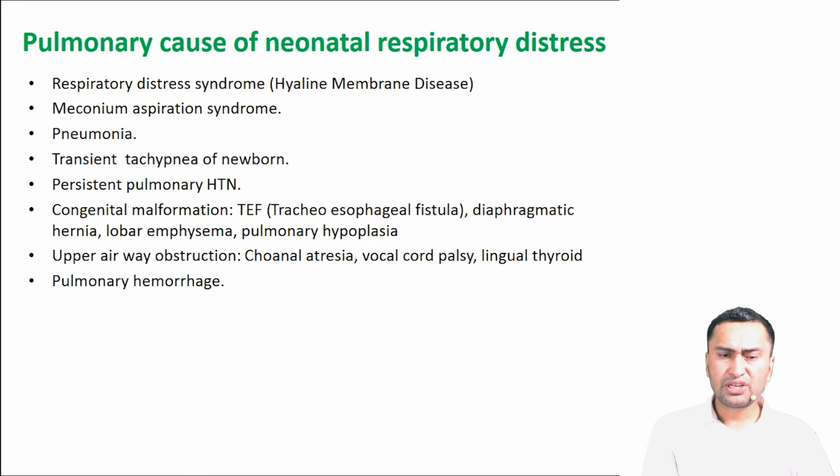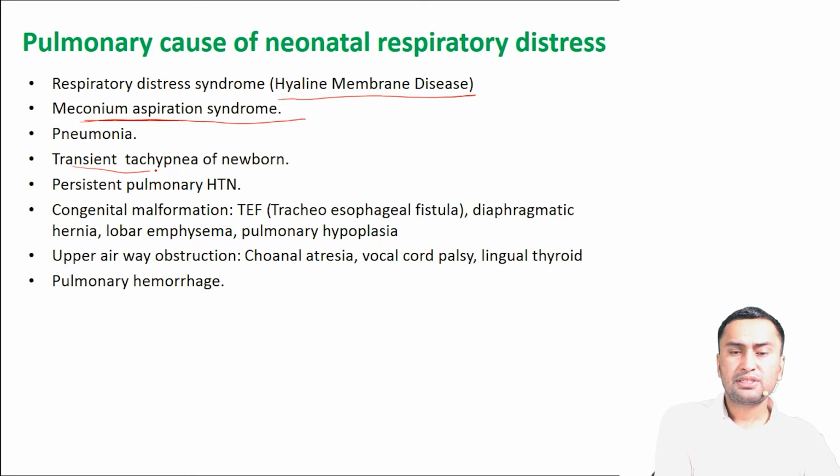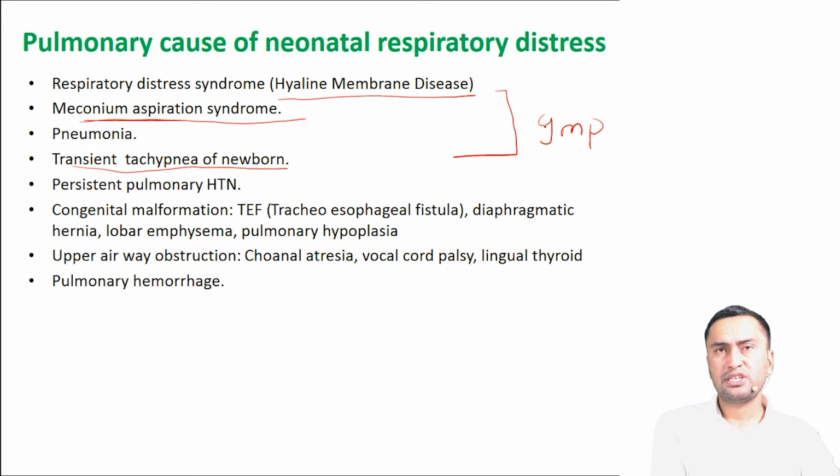So what are the pulmonary causes of neonatal respiratory distress? Basically three topics are very important, and most of the time in examinations they ask about them: respiratory distress syndrome, which is also called hyaline membrane disease, meconium aspiration syndrome, and transient tachypnea of the newborn. These three entities are very important. We'll discuss them further on the basis of clinical features and X-ray findings.